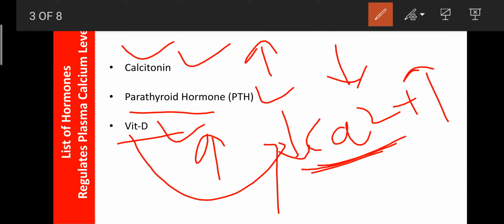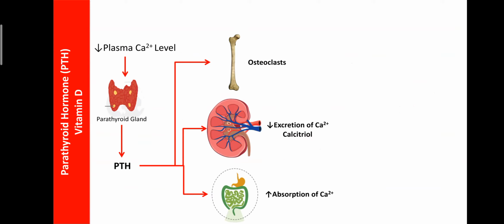Then the calcitonin is involved in the development of the bone by enhancing the deposition of calcium on the bone. So like that, these three hormones are involved in the regulation of the plasma calcium, that is the calcitonin, parathyroid hormone and vitamin D. So now further we can learn one by one. So the first hormone is the parathyroid hormone or PTH, as well as the vitamin D.